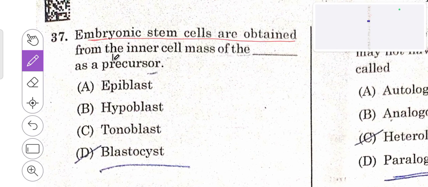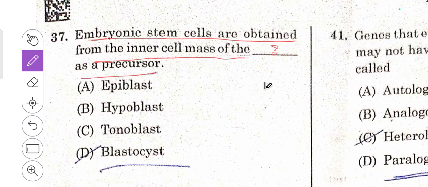Embryonic stem cells are obtained from the inner cell mass of the dash as a precursor. So inner cell mass will be seen in the blastocyst.